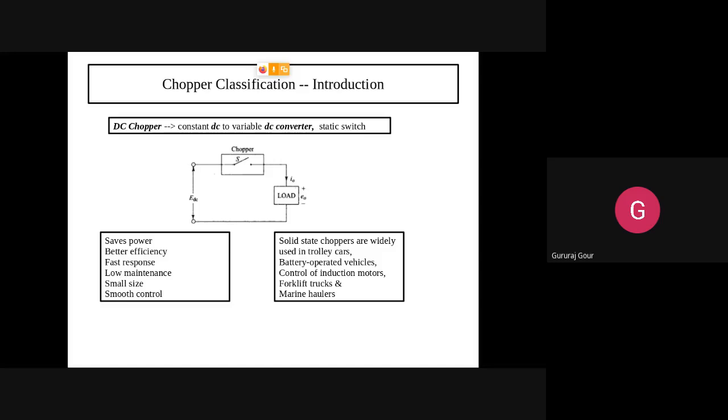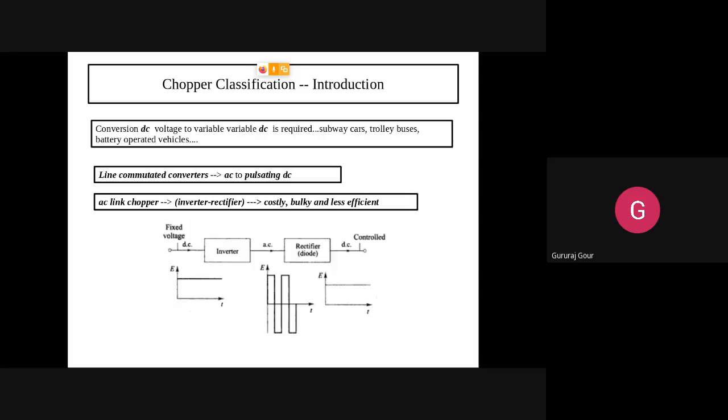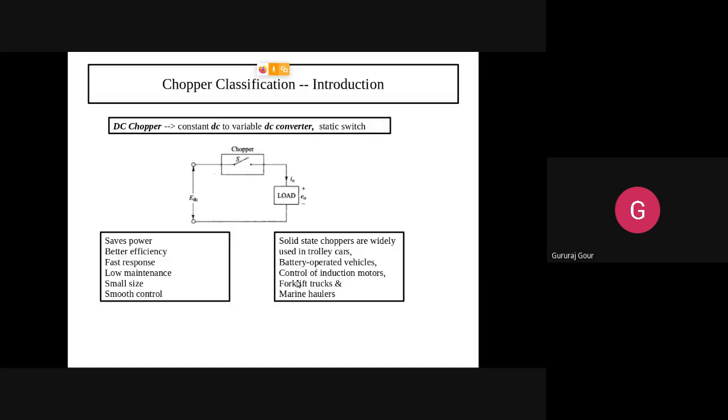If you cut this DC signal, as you are observing here, we will be getting parts like this. We are simply trying to cut the DC signal into different parts. That's nothing but a chopper, a chopping operation. That chopping or cutting process is done by cutting at a particular period.